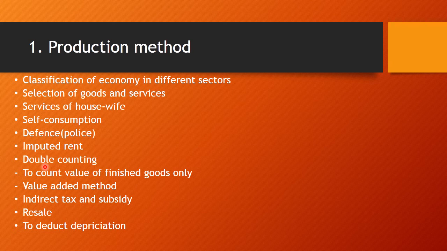For example, in national income, the monetary value of both iron and the machine made out of iron during a year are counted. It is double counting because the machine is indirectly made up of iron, which we have already calculated. Because the value of iron is included in the value of the machine, if we calculate the value of iron and the machines, then the value of iron is being calculated 2 times.